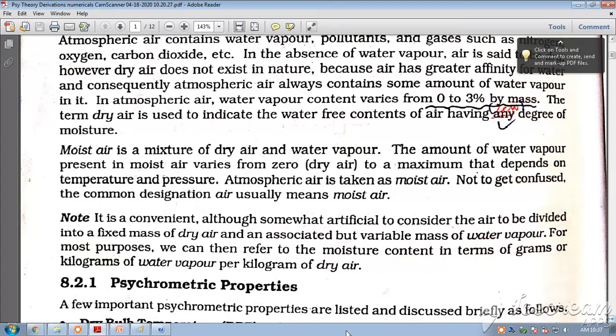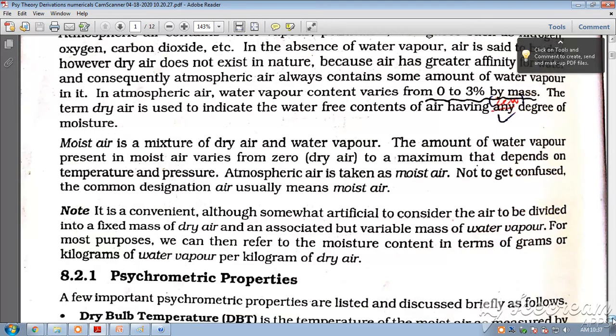Moist air is a mixture of dry air and water vapor. The amount of water vapor present in the moist air varies from 0 to the maximum, which depends on the temperature and pressure. Atmospheric air is taken as moist air. Not to get confused, the common designation air usually means moist air.